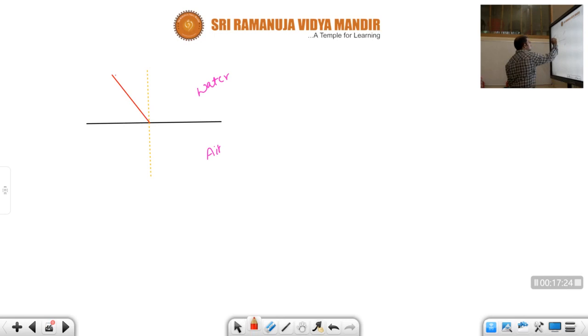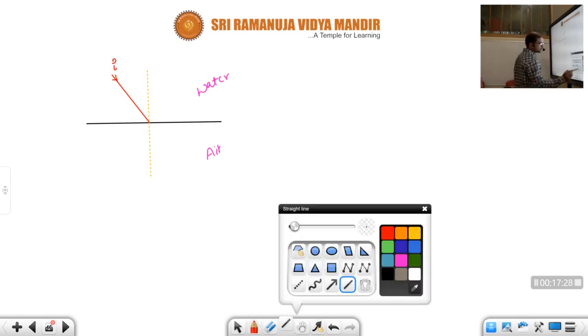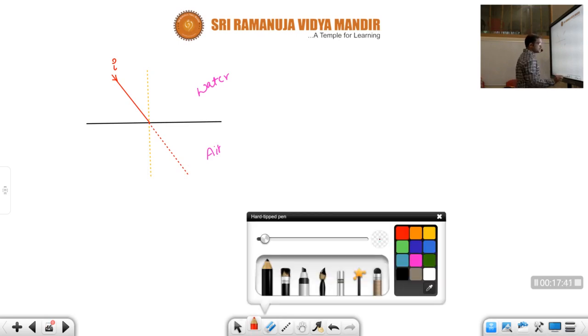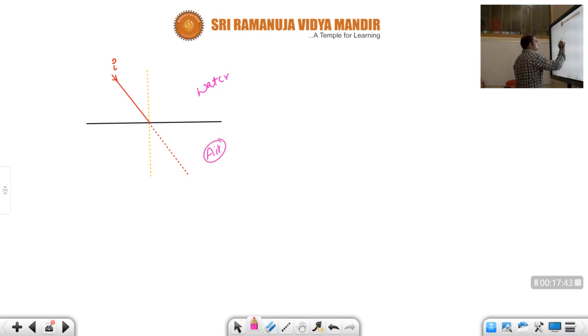Okay, children. What is this line? Incident ray. And how should it go, children? Always the path of the light, we know it should go in a straight line. Rectilinear propagation of light, children. That is a fundamental property of light, that is rectilinear propagation of light. Means light always goes in a straight line.